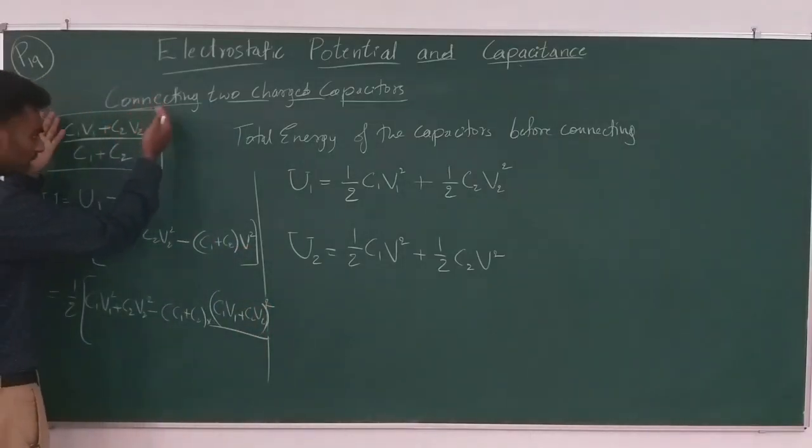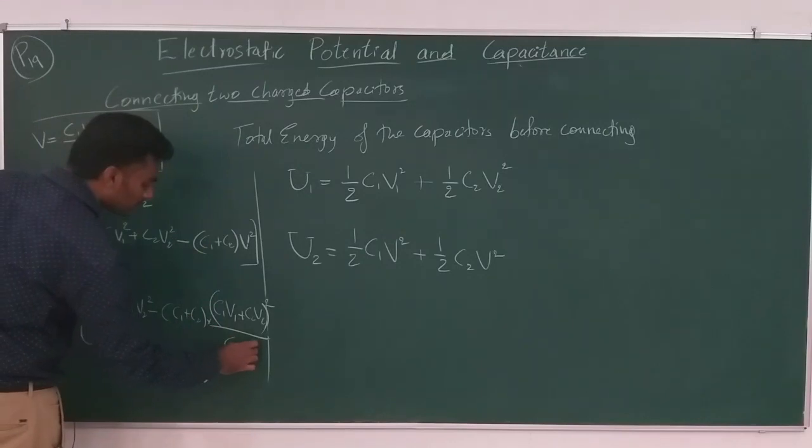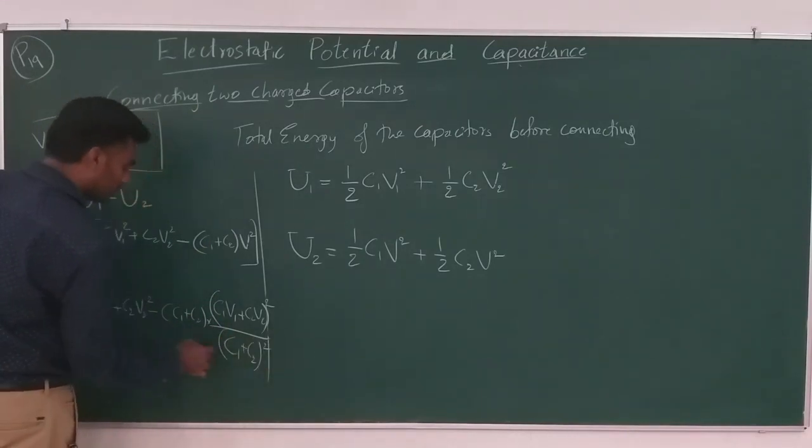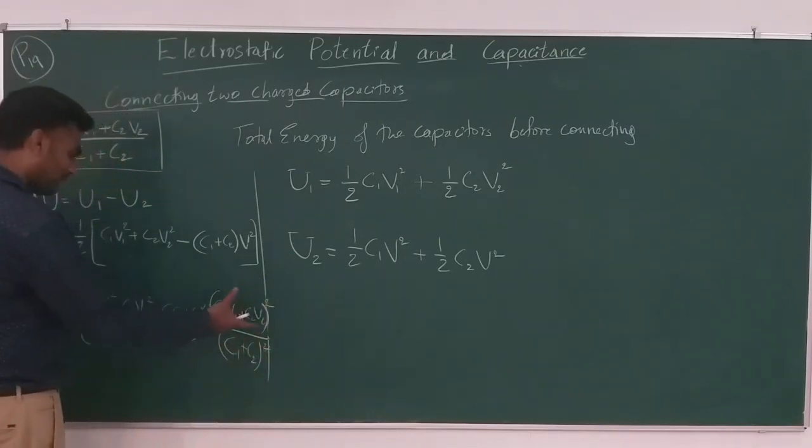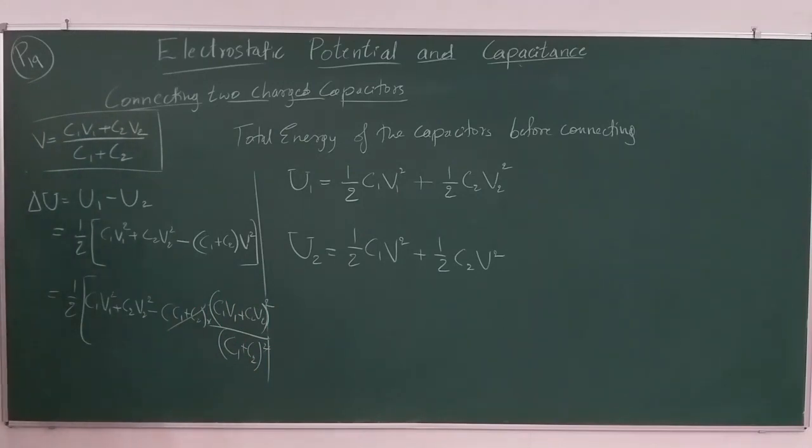So it's the numerator squared by the denominator squared. One factor of C1 plus C2 will cancel. Expand this using the a plus b whole square form and then simplify.